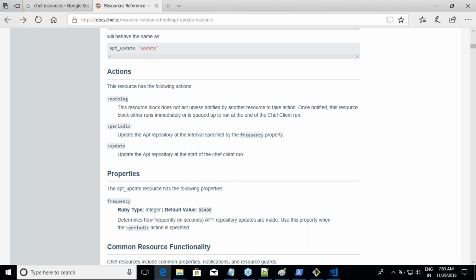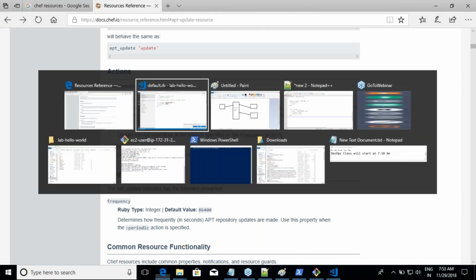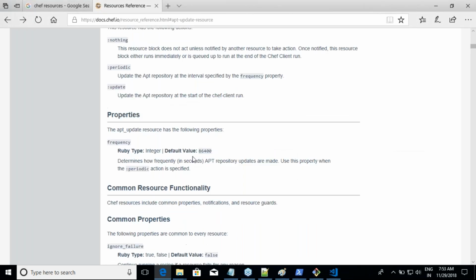Yeah? Okay. Now, if you see the frequency, if you set the frequency and you can give the time, it will do apt_update automatically. For example, if I want to do sudo apt-get update for every half an hour, I'll just do 30 into 60, which will come to approximately 1800. So I'll give the value of 1800 over there, so that basically it will update the stuff.